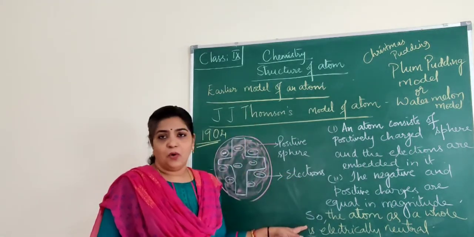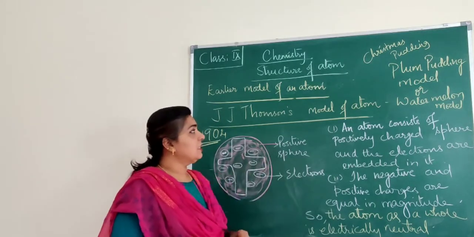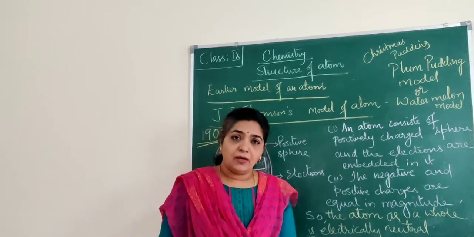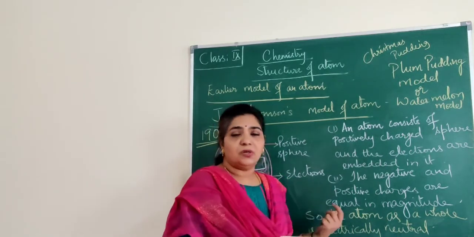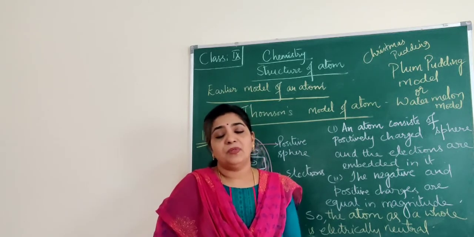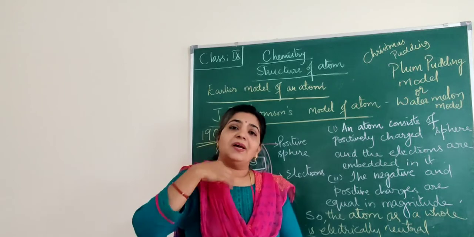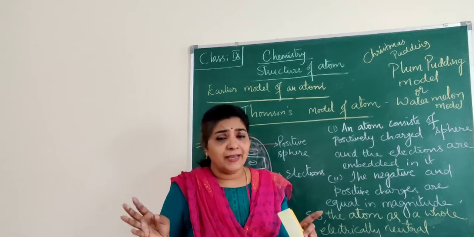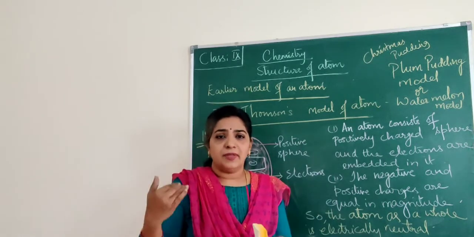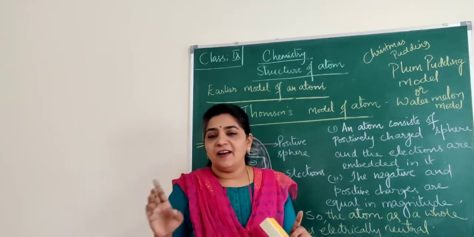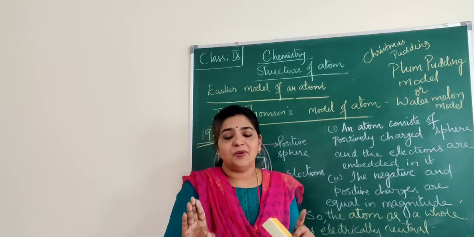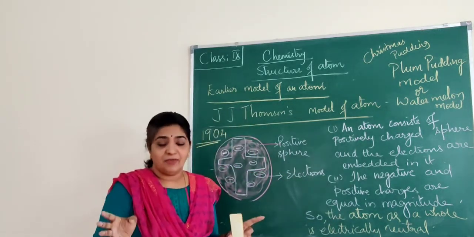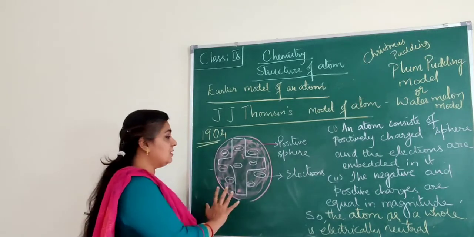So I hope you understood this. This is J.J. Thomson's model of the atom. As I just told you, when other scientists started working or carrying out their experiments based on the model J.J. Thomson proposed, it didn't explain certain things. So this model is no more. Nobody follows this model. We know very well what the structure of an atom is. We know now, right? So this is discarded.